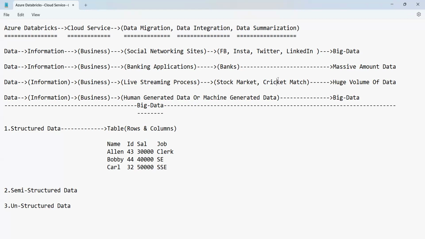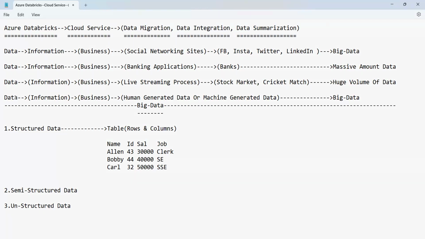Likewise, wherever you have very live types of data, even live weather forecast. So you have the temperature at this particular point. After half an hour, the temperature may go up or come down, or even the pressure. All these things we can measure. That is called continuous processing data, or live streaming data, guys.